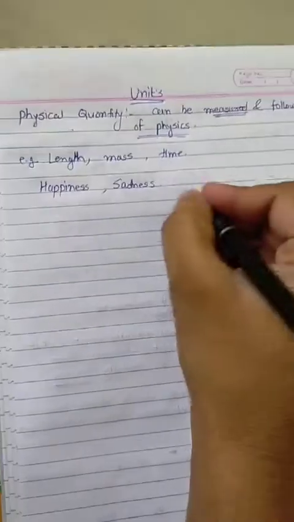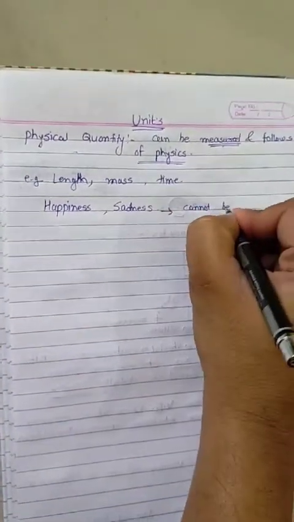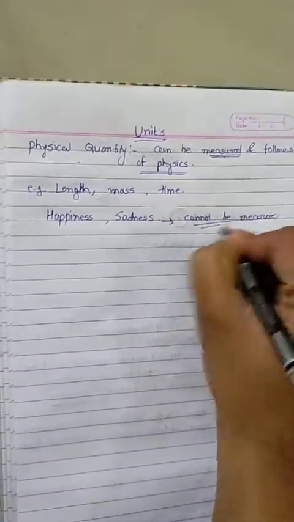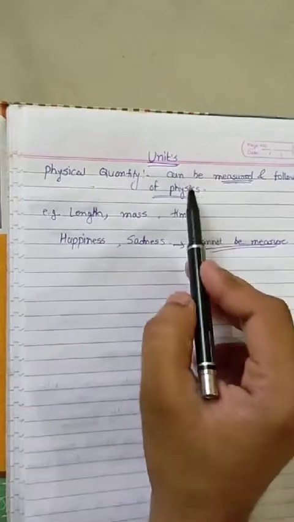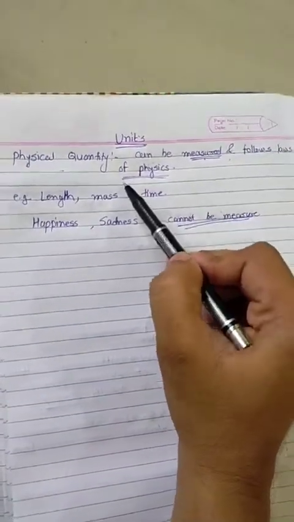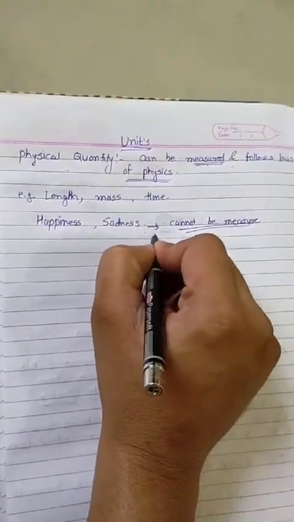No, these are not physical quantities because these cannot be measured. Our definition is that it can be measured and follows the laws of physics. That means it is not a physical quantity.